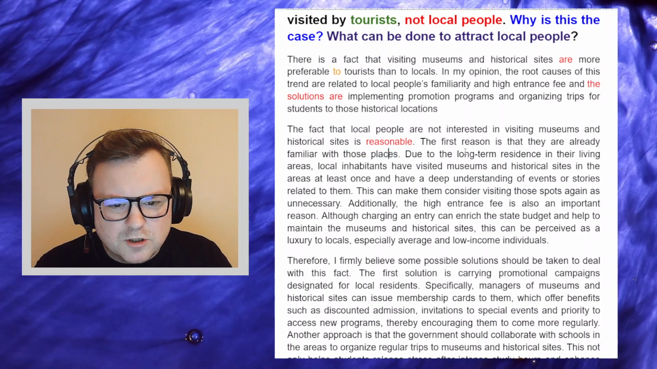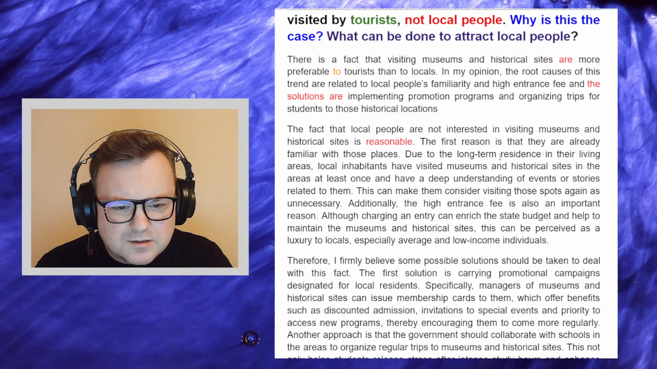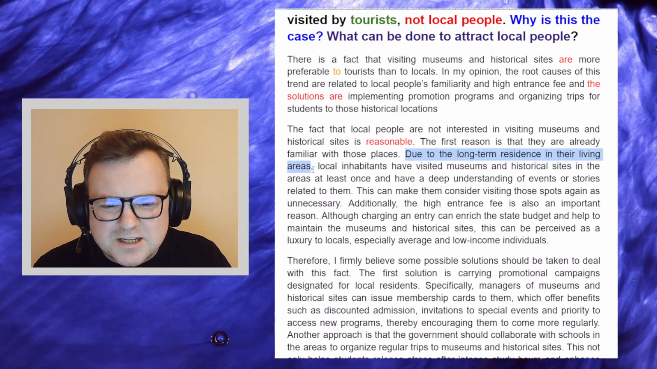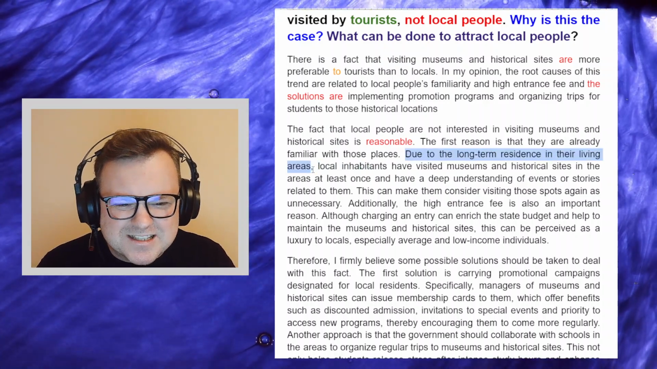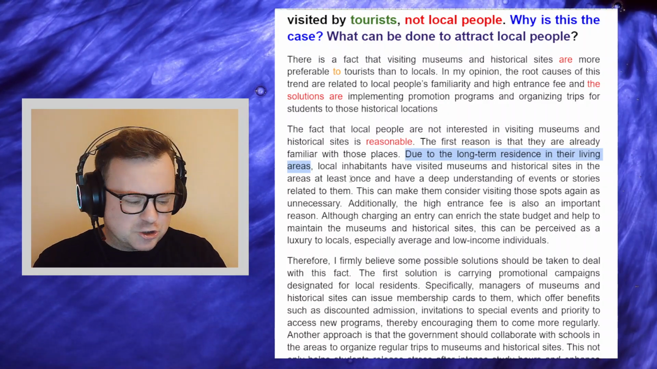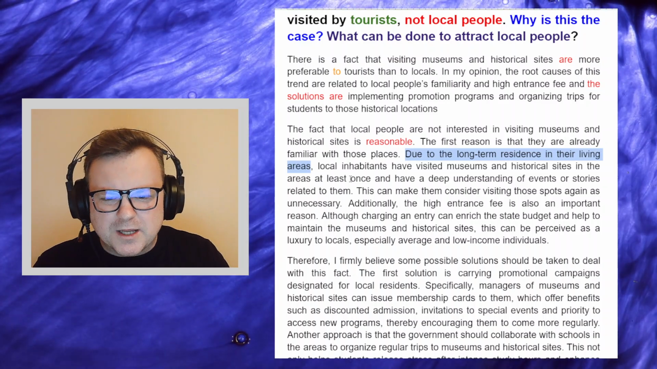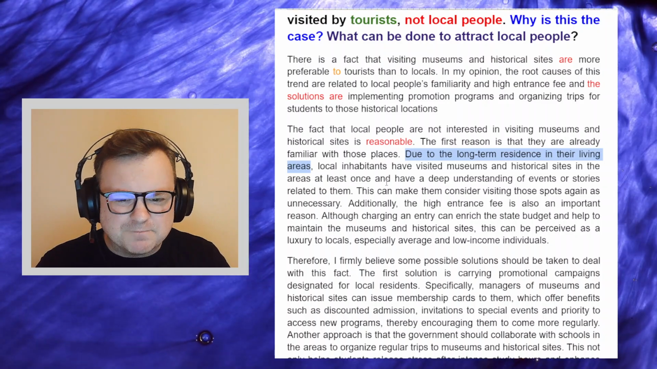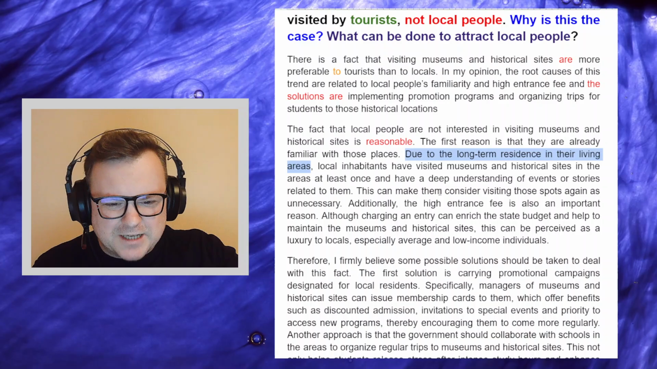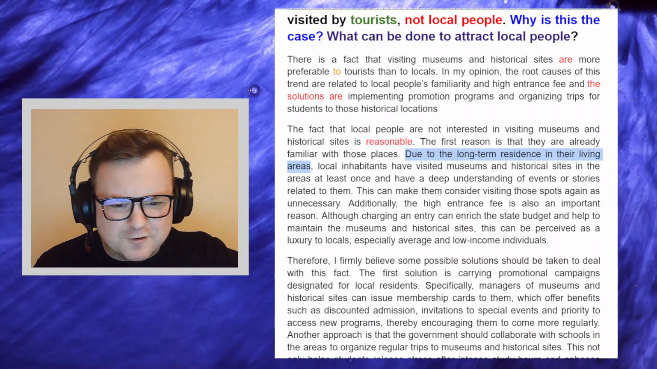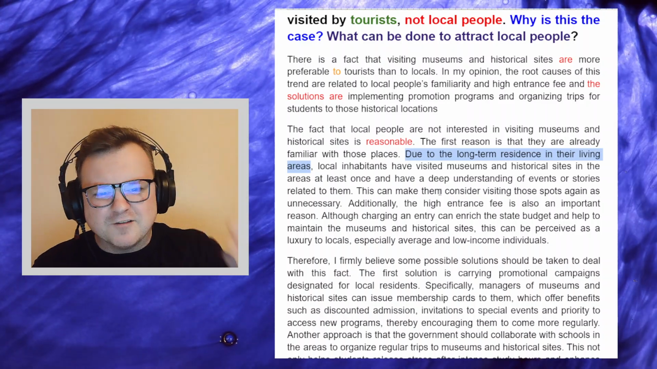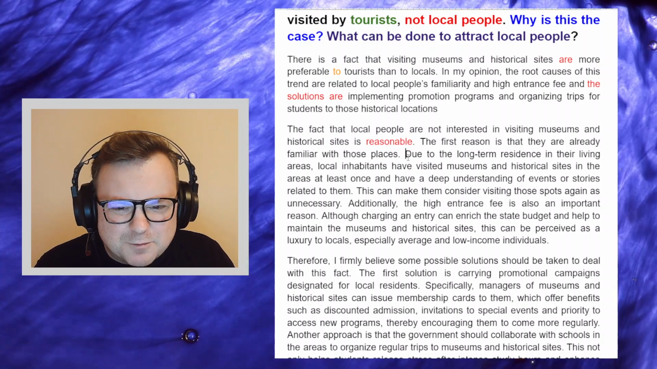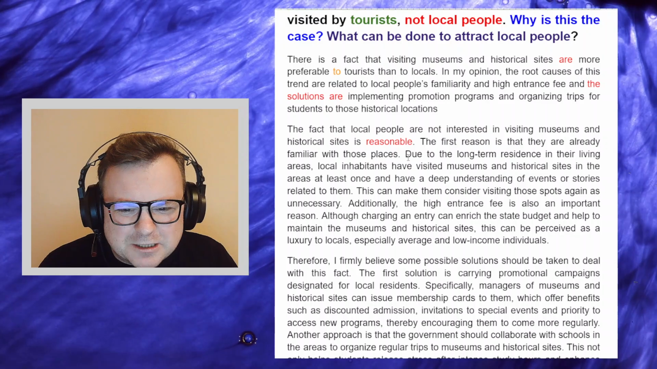Due to the long-term residents in their living areas, I don't like this. Candidate is trying too hard to use complex language to explain something simple. Maybe because they've been living, or maybe local inhabitants are already very familiar with such places because they have been living in these places for a long time. So it just sounds a little bit, I don't know, mechanical or a little bit unnatural.